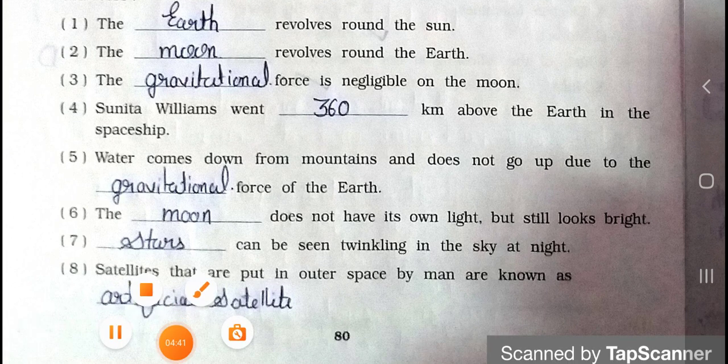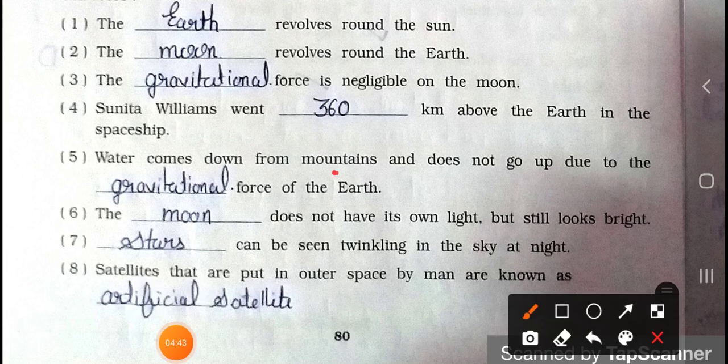Now see the 5th one. Water comes down from mountains and does not go up due to the blank force of the earth. Which force? Gravitational force. Gravitational force is there on the earth, so water does not go up. See the 6th one. The blank does not have its own light but still looks bright. The moon does not have its own light.